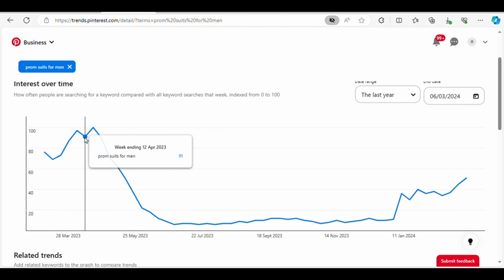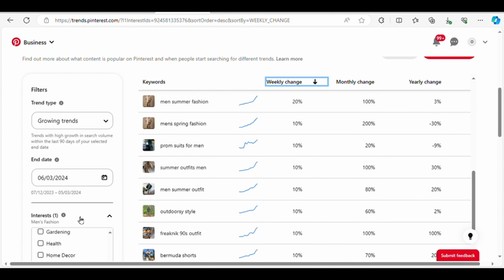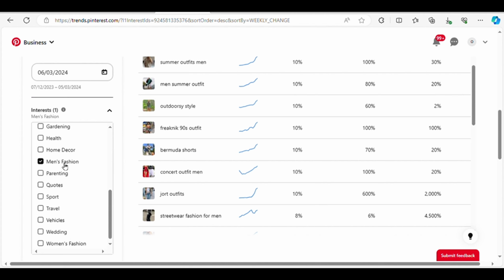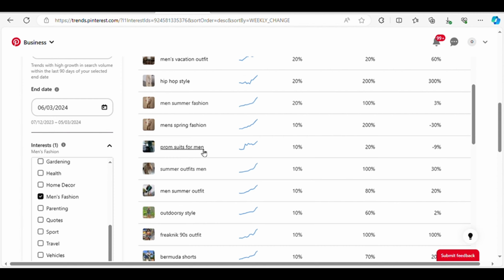But how did I find this offer? Well, it's simple. By navigating to the interest section on Pinterest Trends and exploring categories like men's fashion, I stumbled upon the prom suits for men trend, which showed a significant upward trajectory in searches. Now, armed with this valuable insight, we're going to leverage it by creating content.